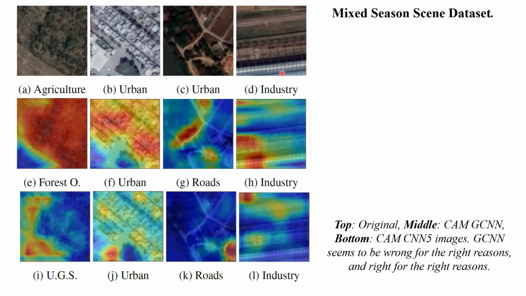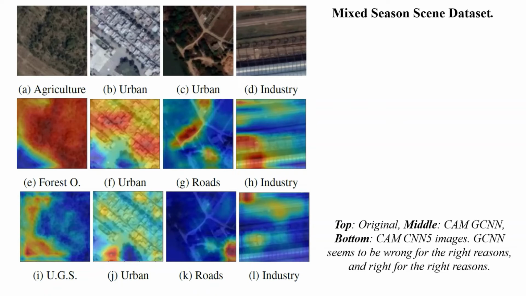Finally, on the fourth image, we have an industry complex where the Gabor CNN focuses heavily on the industrial building and predicts correctly industry, while the CNN5 focuses on the road and the barren land on the top to predict industry. So we can see that the Gabor CNN architecture seems to focus on more salient image features and is more resilient to the removal of color information.